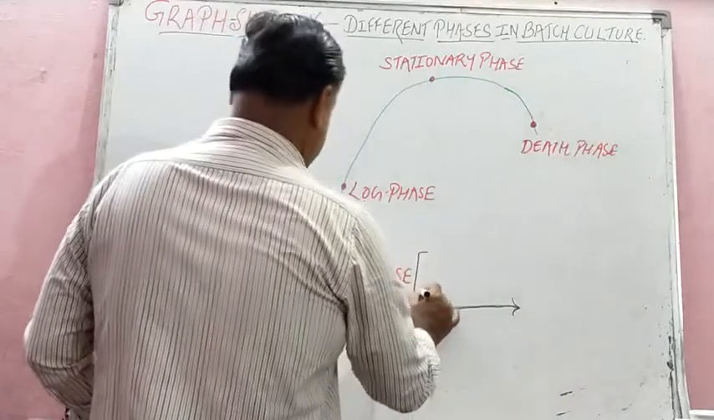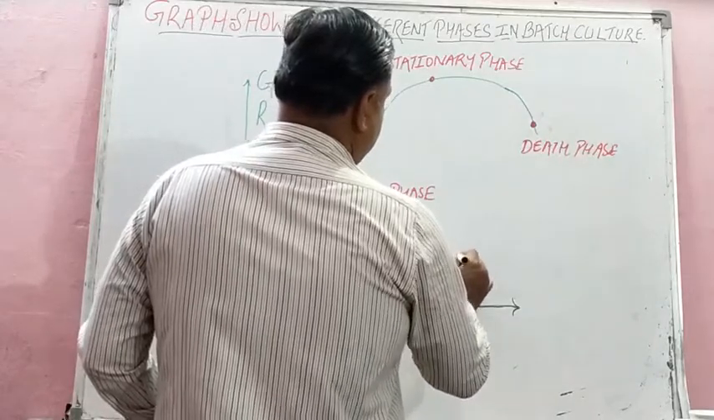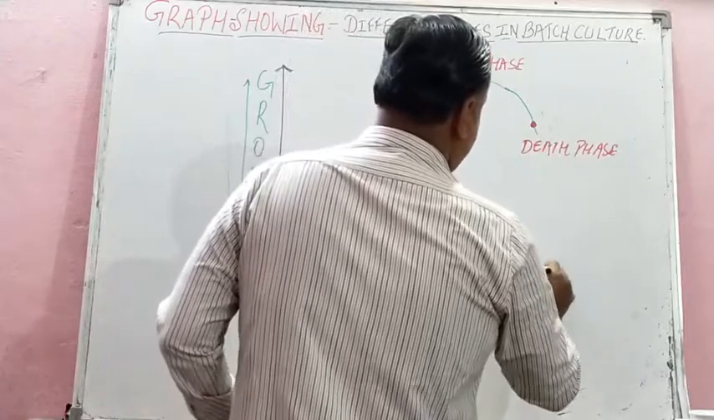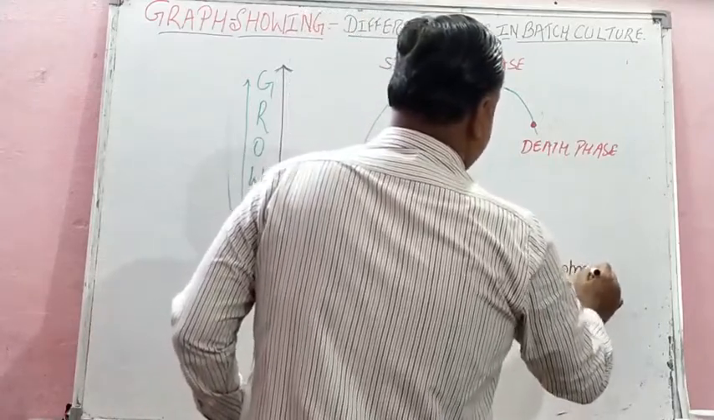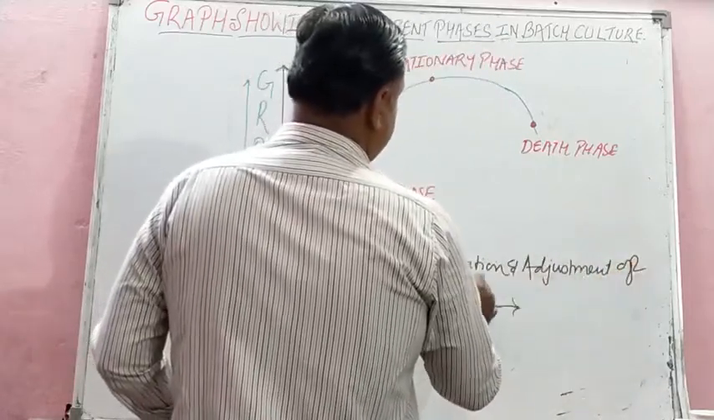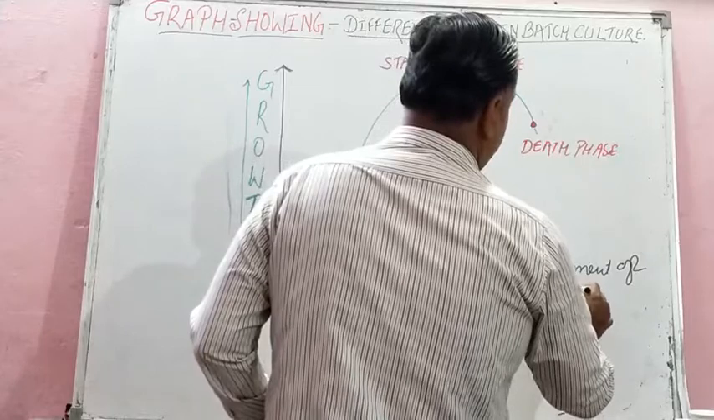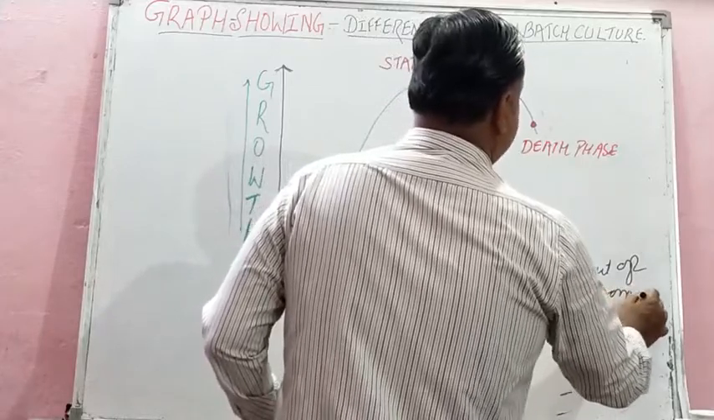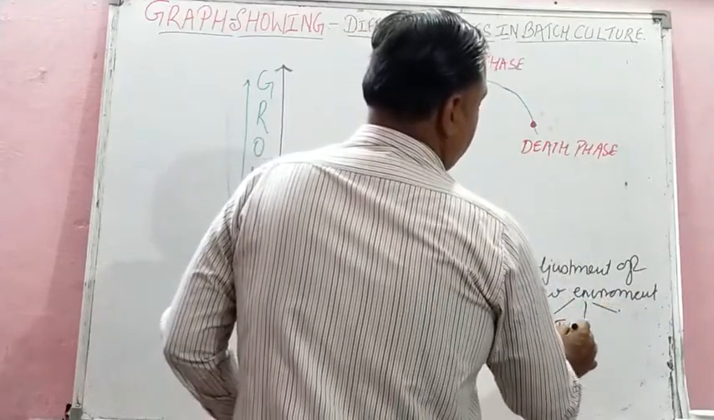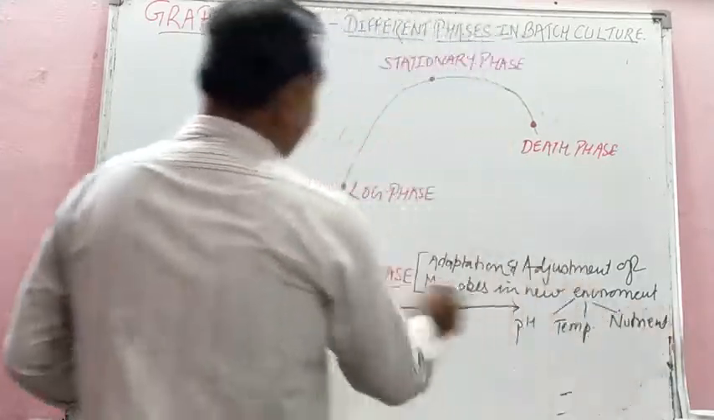What is the definition of lag phase? It involves adaptation and adjustment of microbes in new condition or in new environment. And what are the examples of environment? Suitable pH, temperature and nutrient media, isn't it? So the lag phase is clear to you.